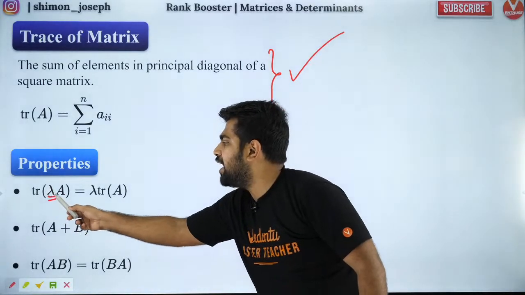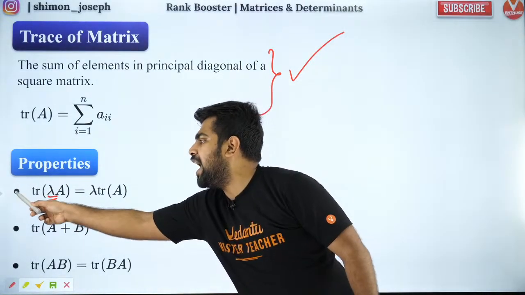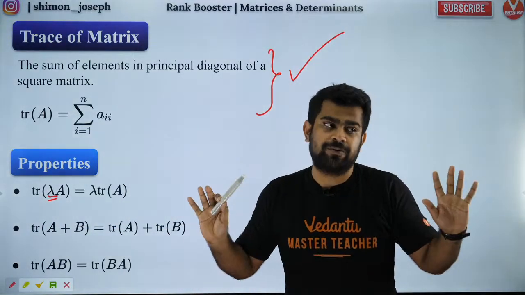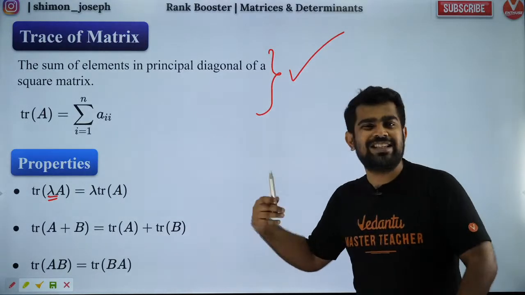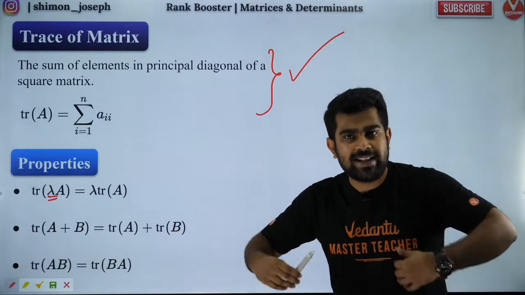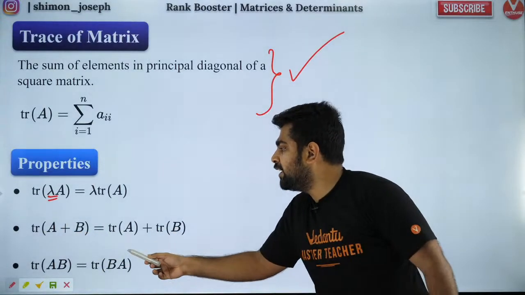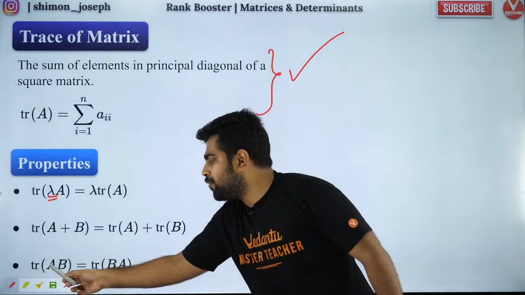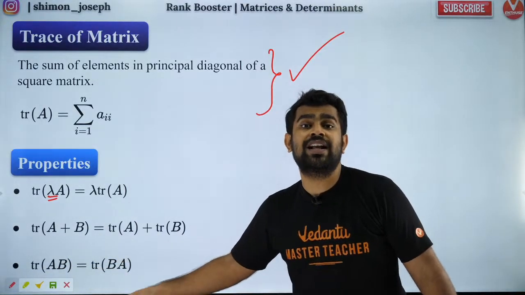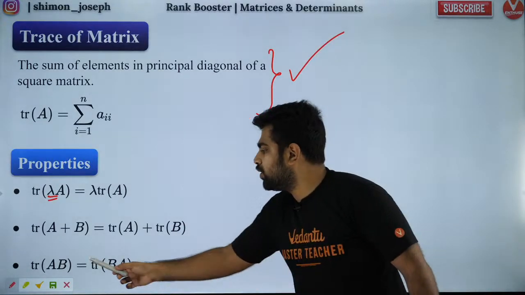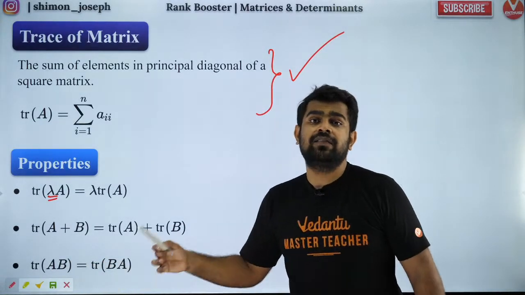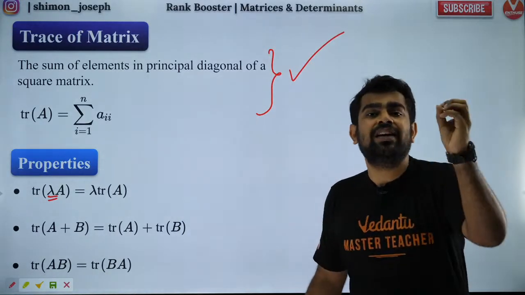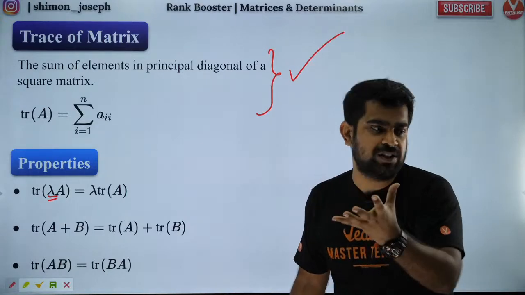So if you have trace of lambda A, you can take the lambda outside. Are you all clear? Everybody cool with that? Perfect. So if you want to visualize it, you guys can do it, but it's a very simple property. So let's move forward. Trace of A plus B, you can take trace inside. So it will become trace of A plus trace of B. Trace of AB is equal to trace of BA. This is called the reversal property. Okay. So trace of AB is equal to trace of BA, which is a reversal property happening here. Are you all cool with it? These are all facts. You can do it and verify it with simple examples.